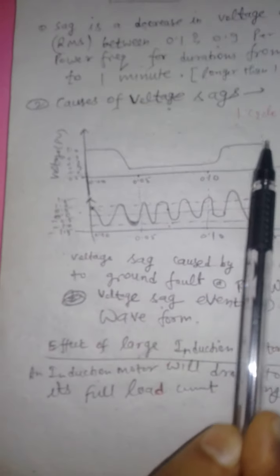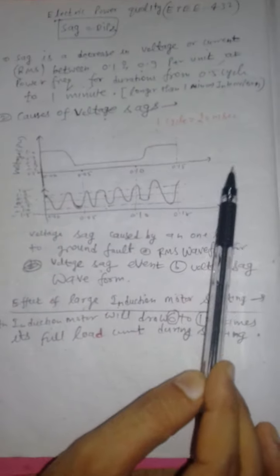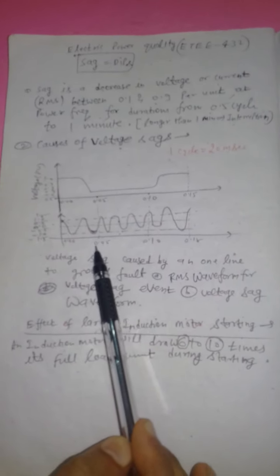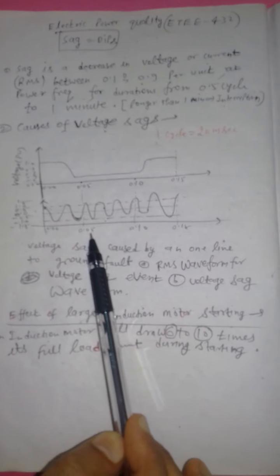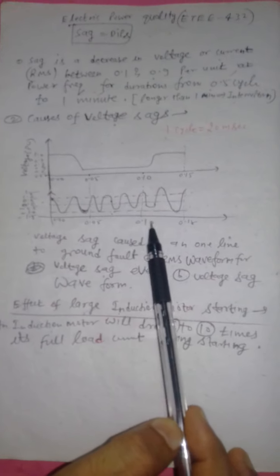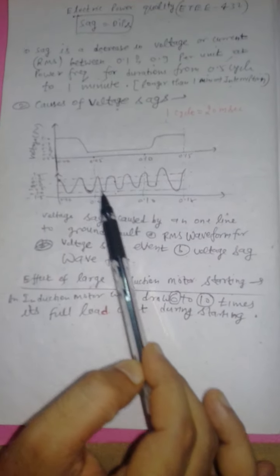So causes of voltage sag. See here, I have drawn this characteristic. On this axis I have plotted the per unit voltage. This axis is cycles, time period, right? So you see between 0.05 cycle and 0.10 cycle, you can see a momentary voltage dip here, right?